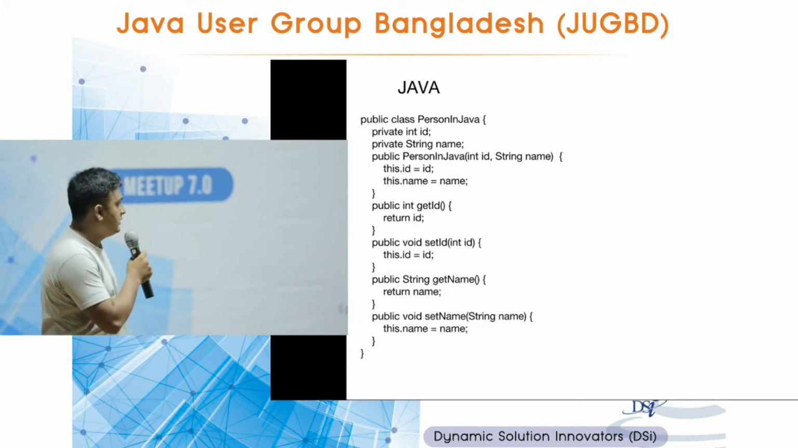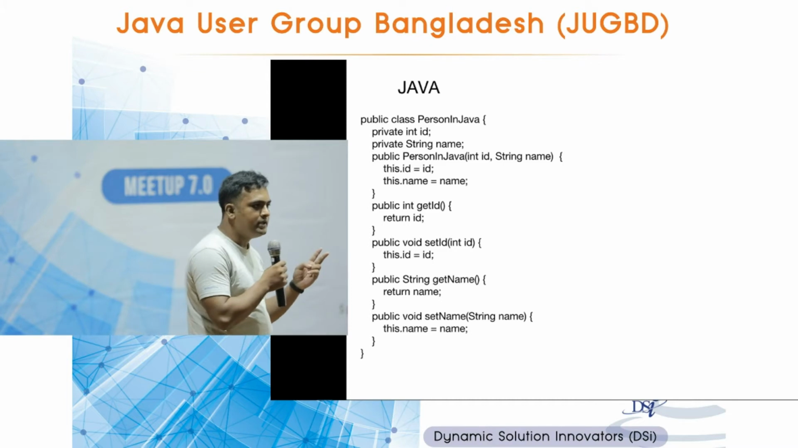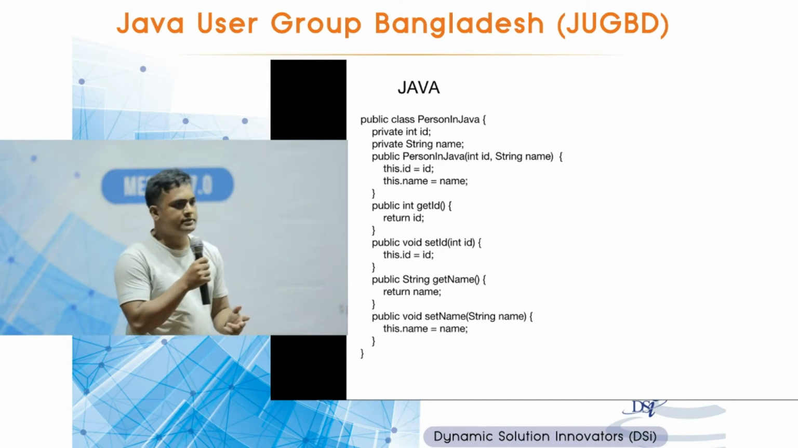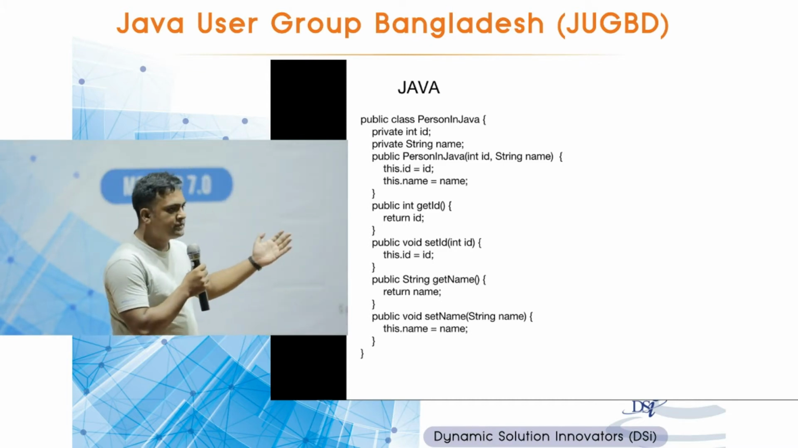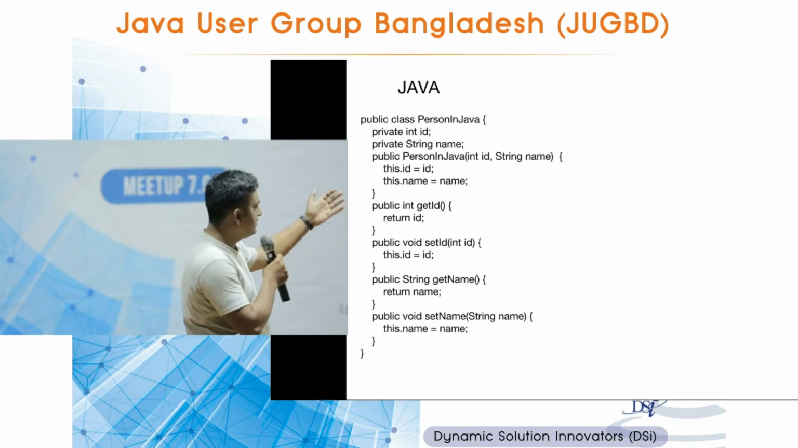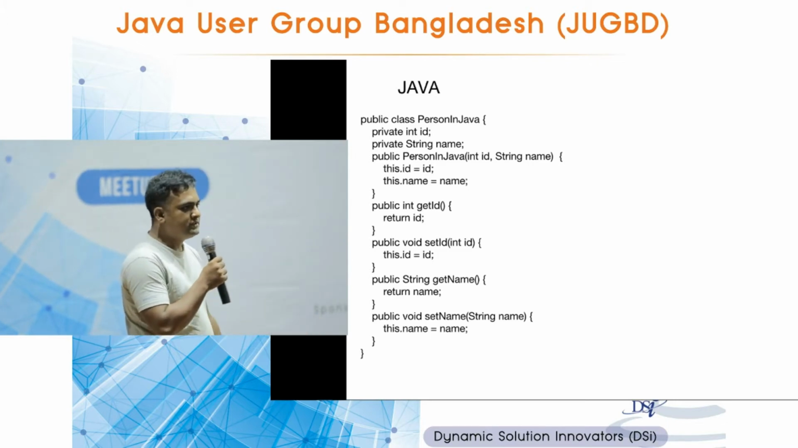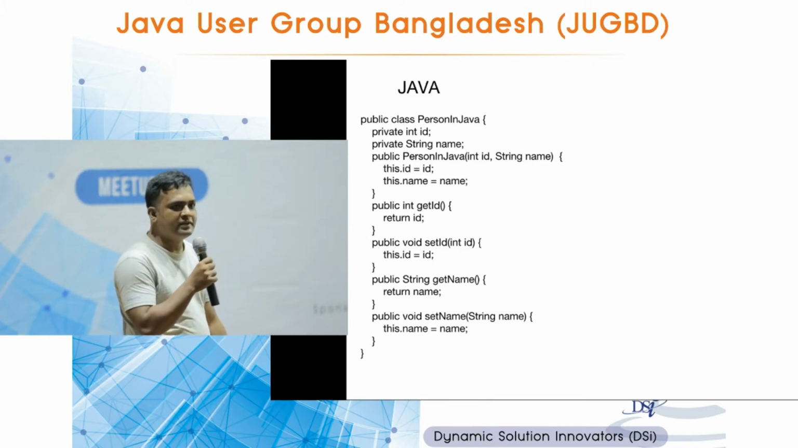So this is again a simple POJO in Java, Person, which has only two properties, ID and name. But to access these properties, just look at the things you need to do. You need to create a constructor, you need to do getters and setters, and so on. So that's a lot of things just to access two properties of a POJO class.